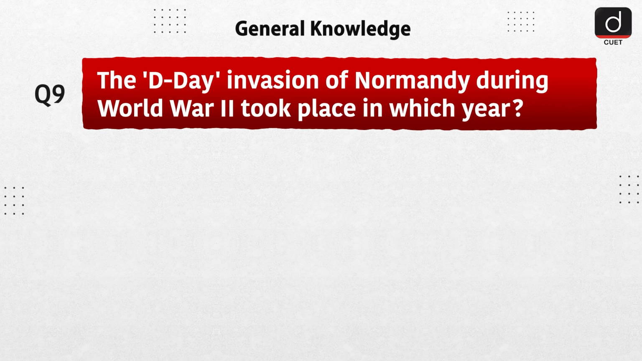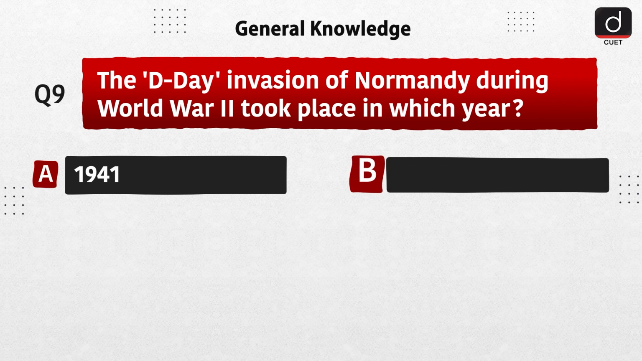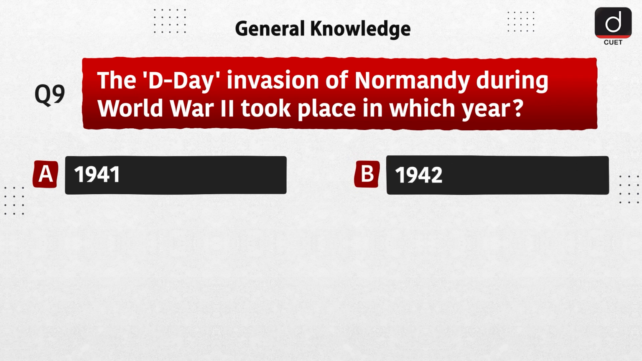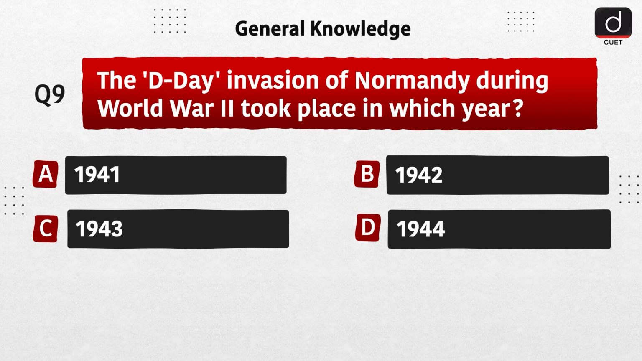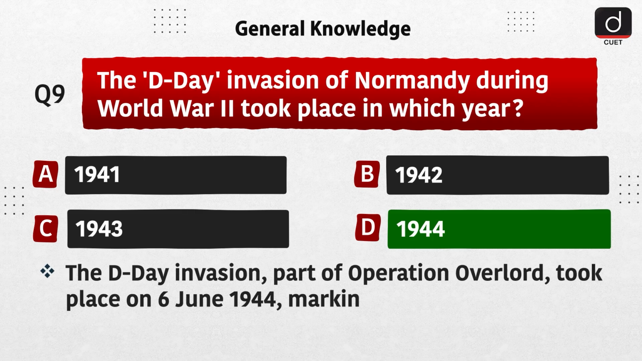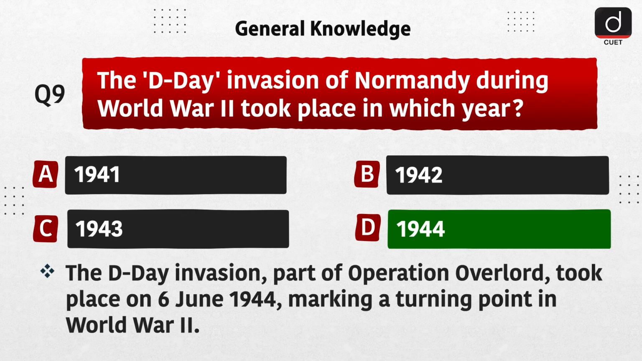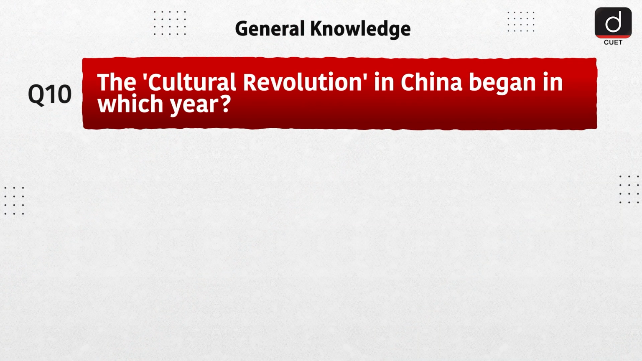Next question is, the D-Day invasion of Normandy during World War II took place in which year? Option A, 1941. Option B, 1942. Option C, 1943. Option D, 1944. The correct answer is option D, 1944. The D-Day invasion, part of Operation Overlord, took place on June 6, 1944, marking a turning point in World War II.